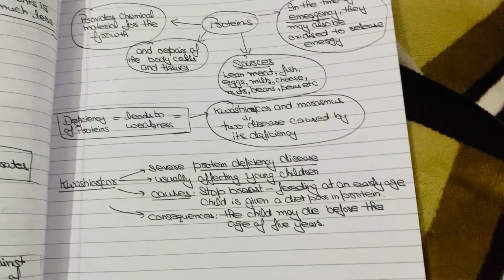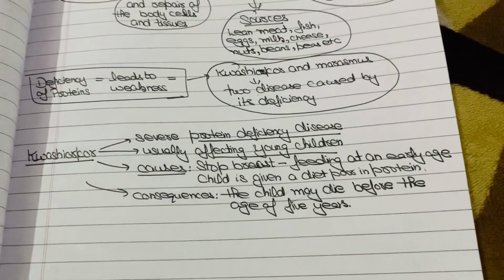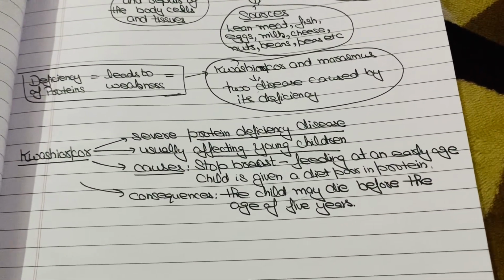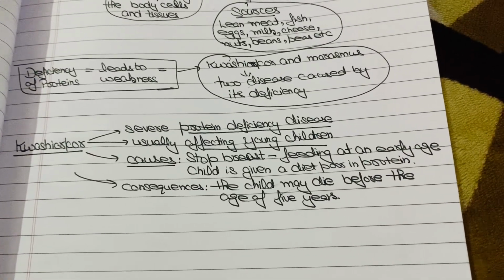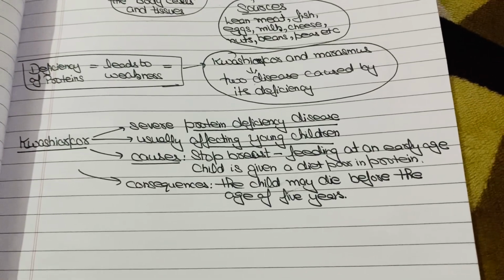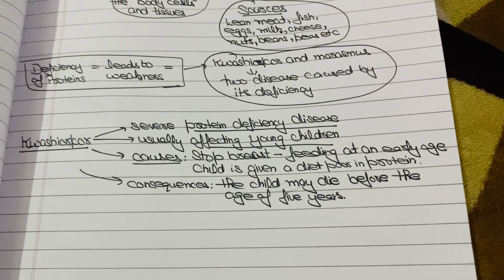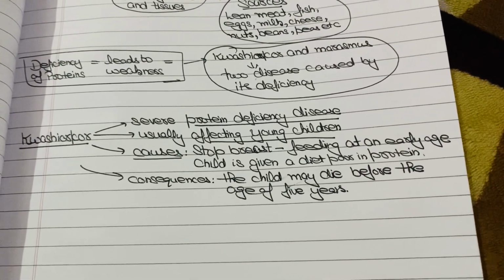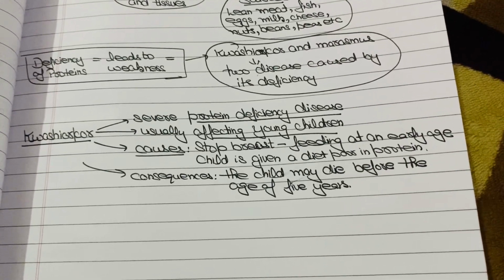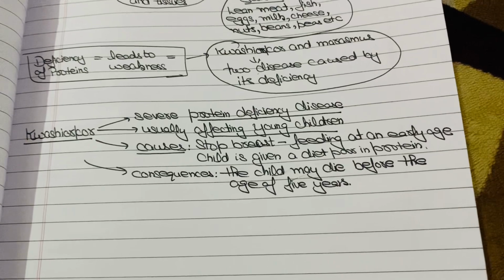Let's move on to the deficiency of protein. What is the deficiency of protein? If there is a deficiency of protein in our body, then certain types of diseases occur. Number one is kwashiorkor and second is marasmus. These are the two diseases which are caused due to the deficiency of protein in our body. Kwashiorkor is a severe protein deficiency disease.